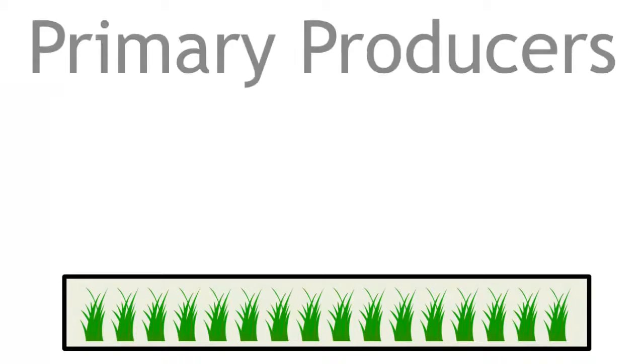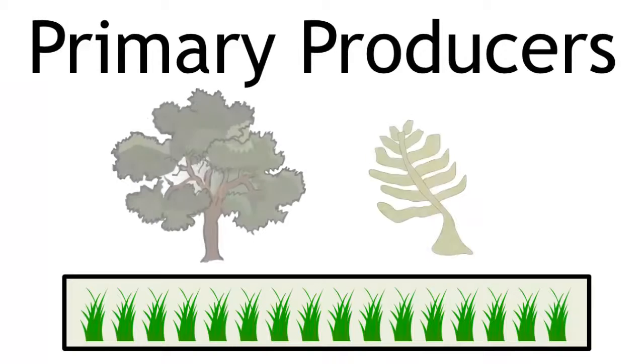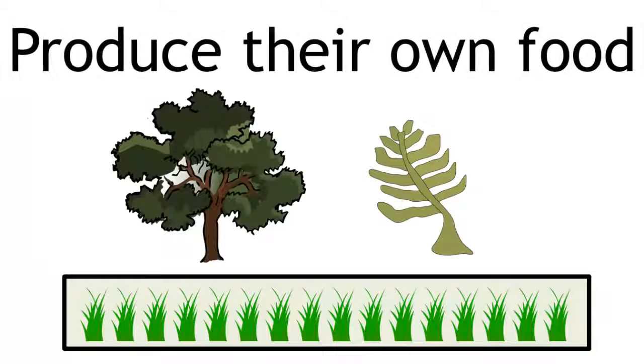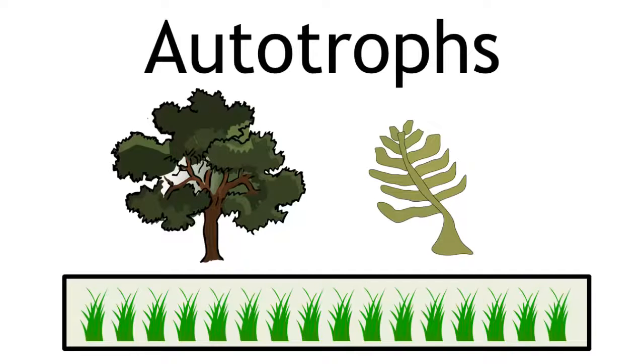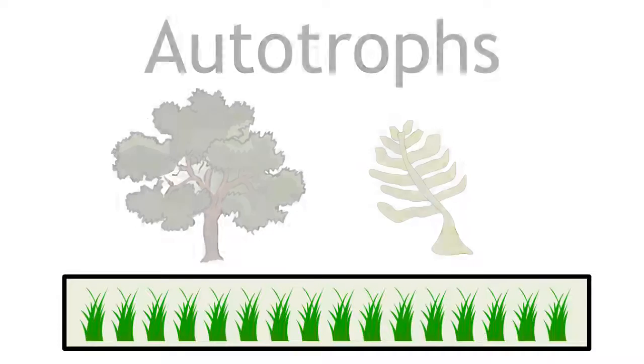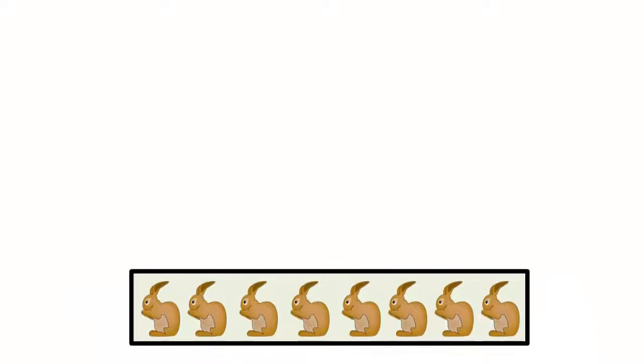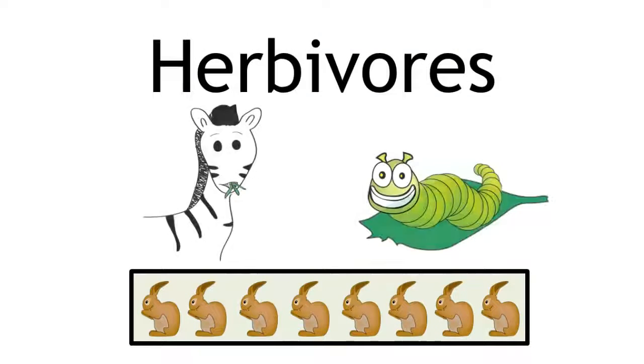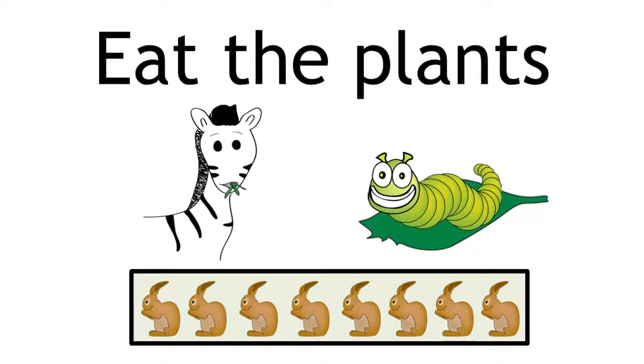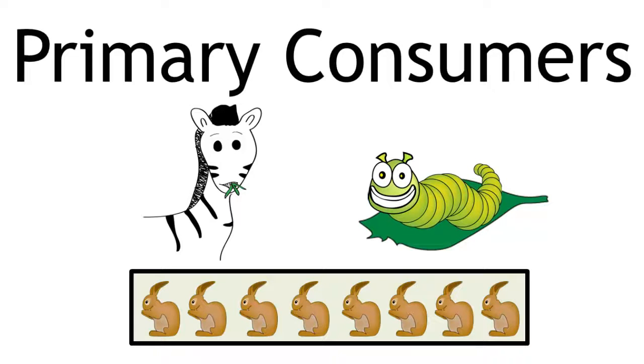So the first trophic level is the primary producers, the organisms which produce their own food, usually the green plants or algae. These organisms are also referred to as autotrophs. From the producers, the second trophic level is the herbivores, the organisms that eat the plants. These organisms are called the primary consumers. They are the first step where nutrients are consumed.